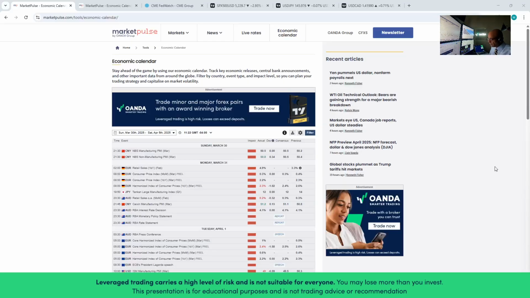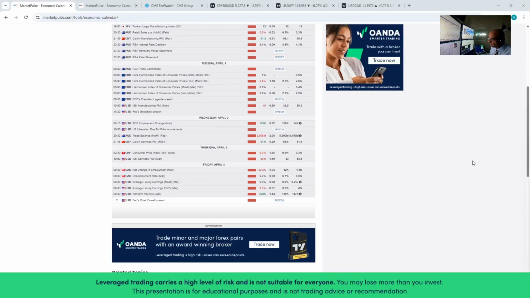This morning we had the US non-farm payrolls and the numbers came much better than expected. The forecast was 135,000 and the actual number released was 228,000 jobs added. The unemployment rate also improved from 4.2% to 4.1%.